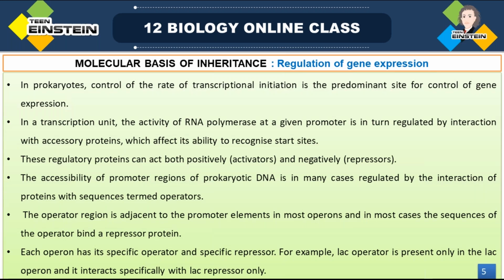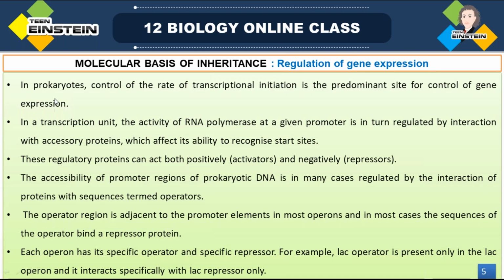For example, note down, the lac operator. That is present in the lac operon. Like that, it interacts specifically with the lac repressor. Lac operator and lac repressor only.